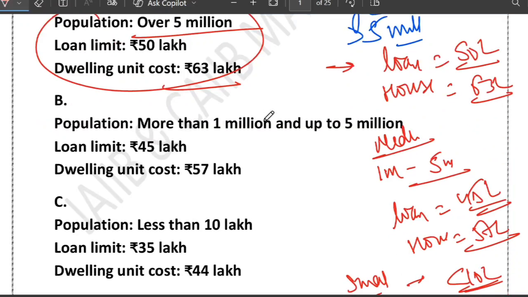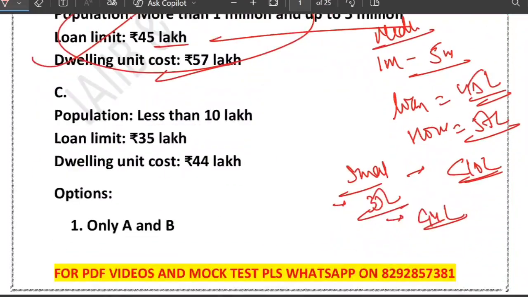Option B: population more than 1 million up to 5 million, lying between 1 and 5 million, so the loan limit is 45 lakh and the dwelling unit cost is 57 lakh. This is also correct. Option C: less than 10 lakh, so it is a small city, loan limit 35 lakh and dwelling cost 44 lakh.